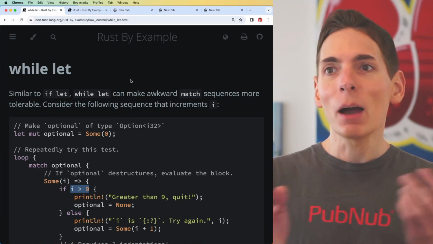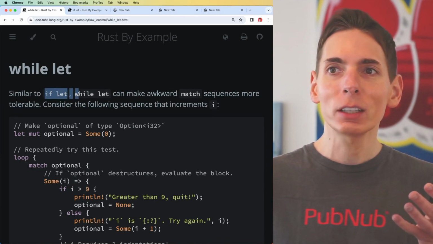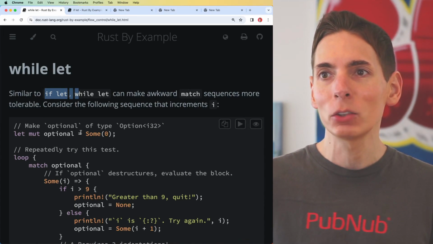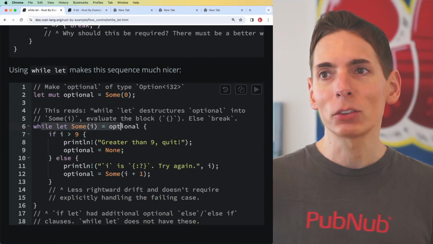Let's look at the example. They're providing a while let, saying that a while let is just like an if let, which is fine because it does an unwrap under the case here, which is really, really useful. So we've got an unwrap. It's great. I love this. I like that part. There's some clean syntax there.